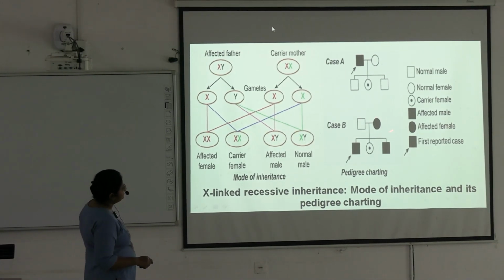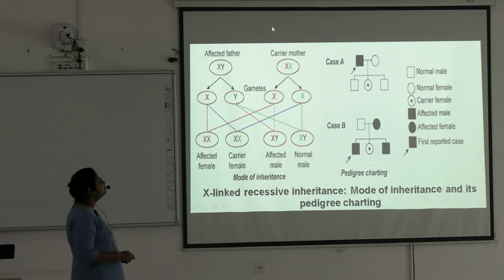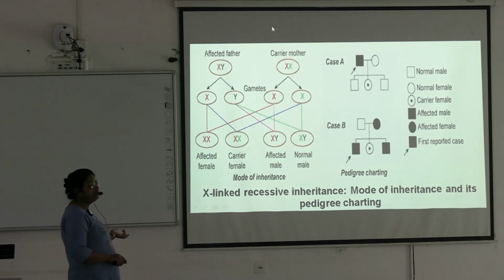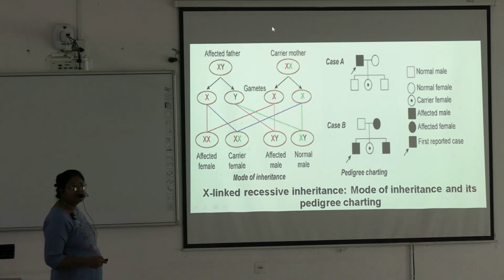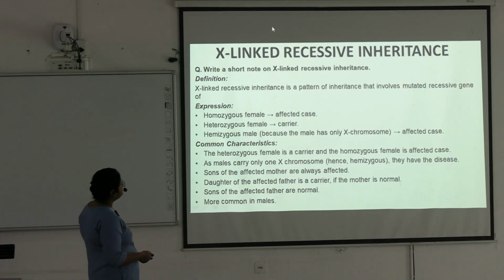And if the mother is affected, then two sons will get the affected gene and they will be affected, and the female is getting one normal gene from father, so she will be carrier. Okay, so all is having the genes. So this is the pedigree charting for X-linked recessive inheritance. Okay, next.